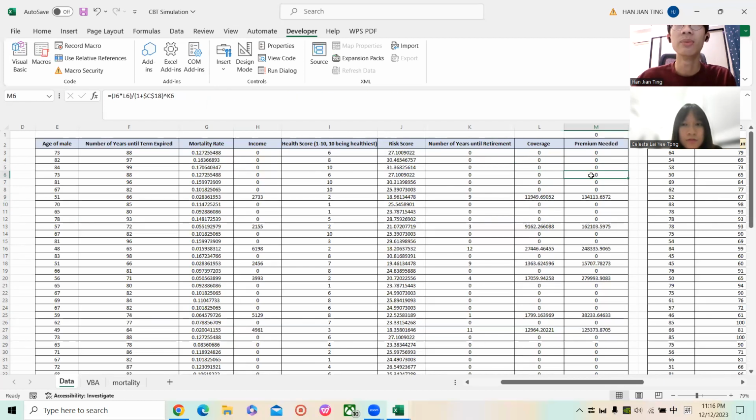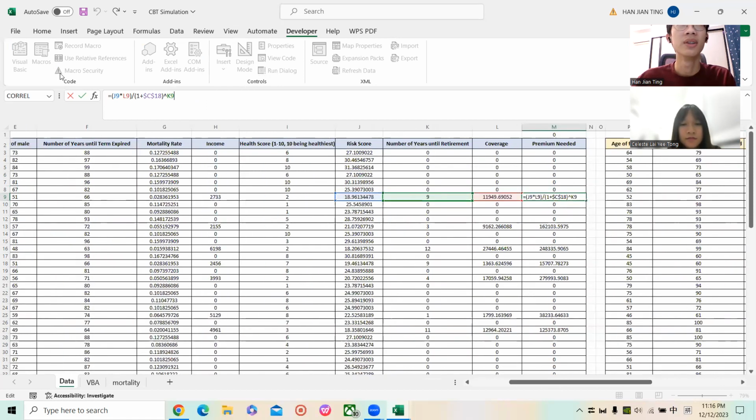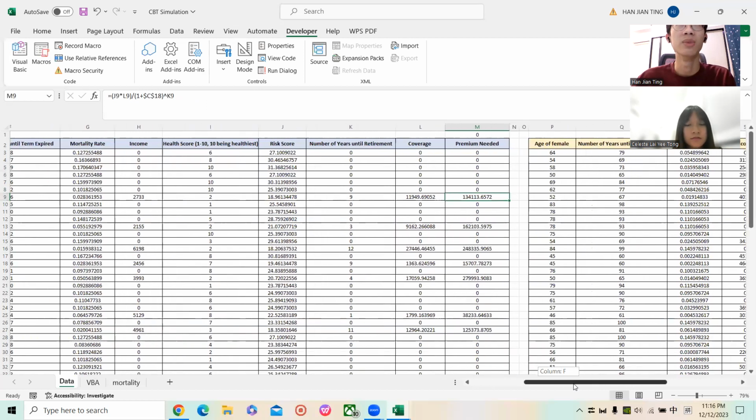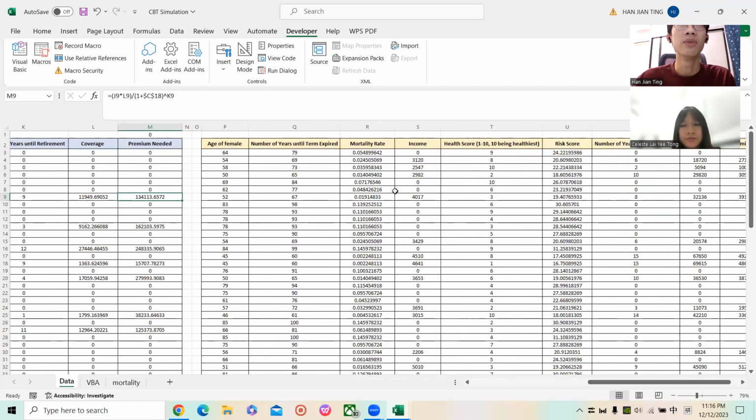And so on for the premiums, we are using the formula: the risk score for the person multiplied with the coverage and divided by 1 plus interest. Here the interest is 6%, to the power of the number of years until retirement. So after that, we can get the premium for the persons in this data table by simulating the data. Similar for the females, we just put in the different mortality rates.